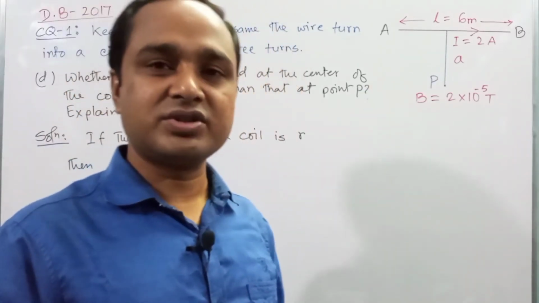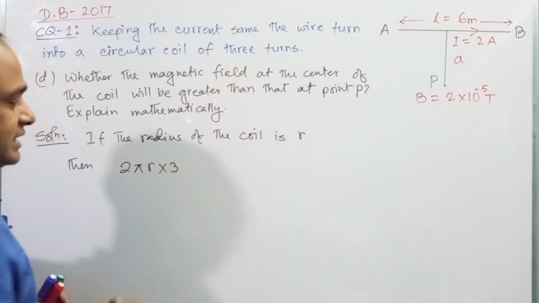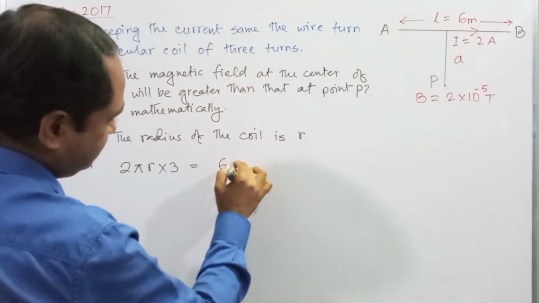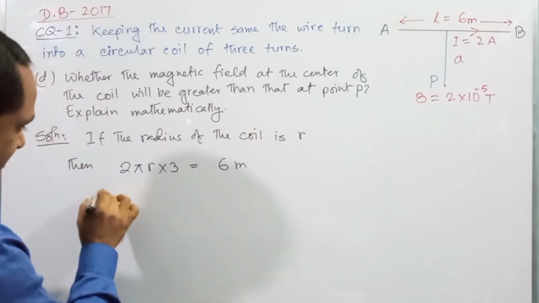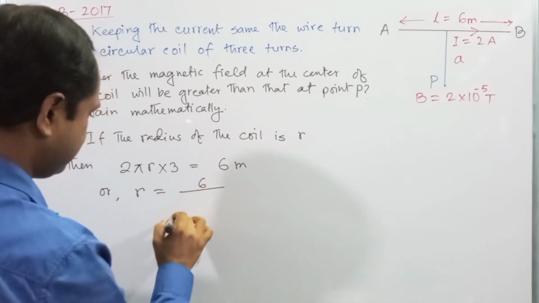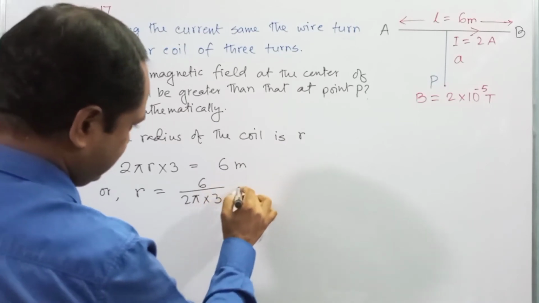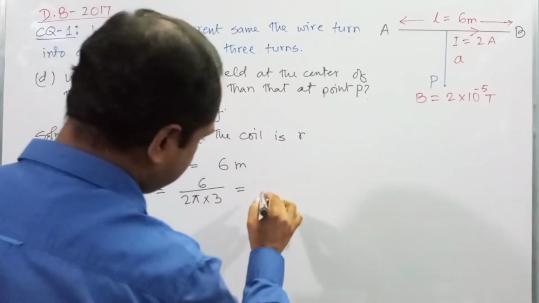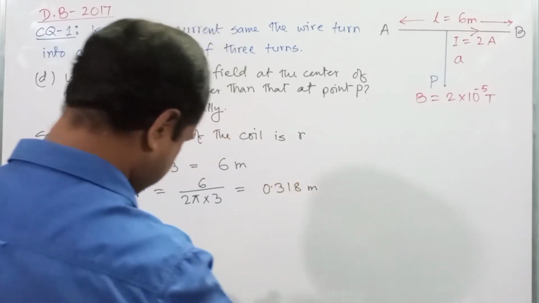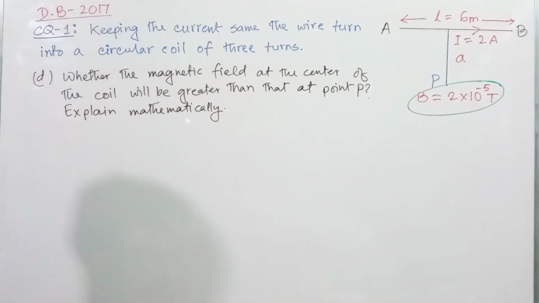The wire is turned into a coil of 3 turns, so total length of the wire will be 2 pi R into 3, and which is equal to the length 6 meter, right? So from this expression we can get R is equal to 6 divided by 2 pi into 3, and after the calculation you will get 0.318 meter. So this is the radius of the coil, right?